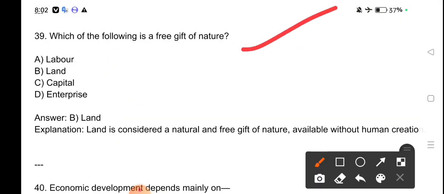Which of the following is a free gift of nature? Labor, land, capital, enterprise. Land. Land is considered a natural and free gift of nature, available without human action.